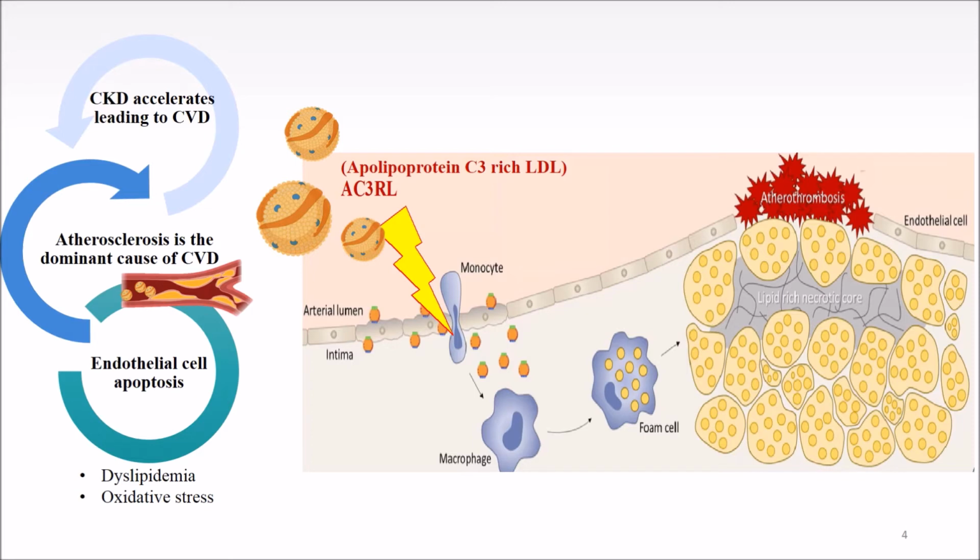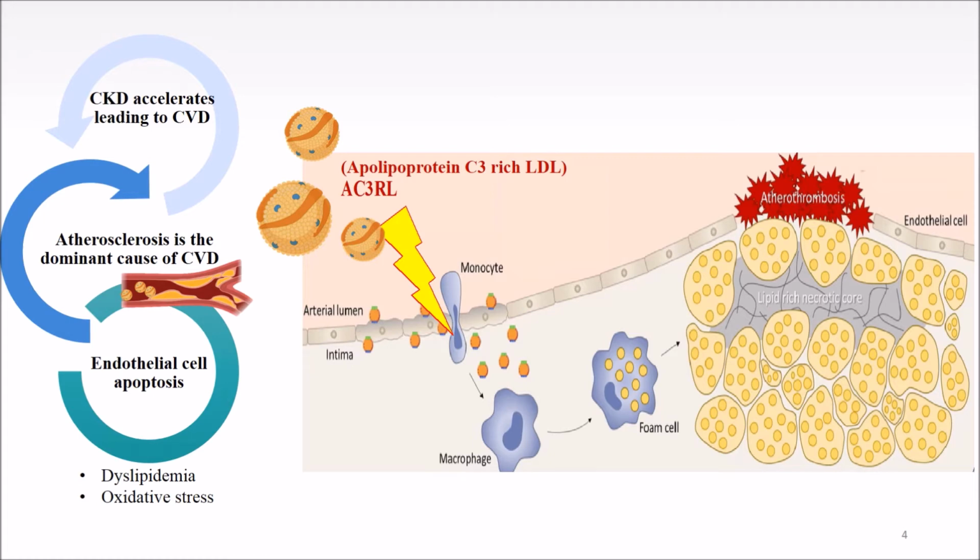It causes endothelial cell damage, causing the lipid from the artery lumen to move to the intima, causing the macrophage to form foam cells. The foam cells will accumulate in the lipid necrotic core, which forms atheromas.